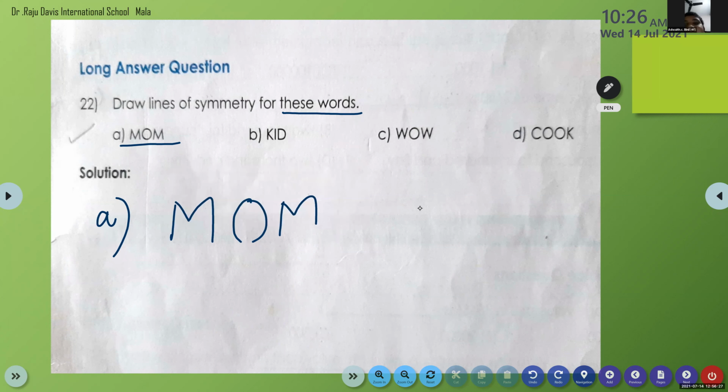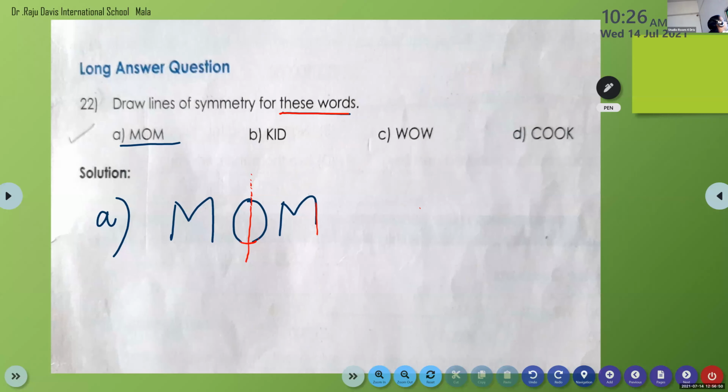Very good. Yes, we can divide this vertically through O. So mom. Draw lines of symmetry for these words, not the letter. We are not doing M separately. We are not doing O separately. What we are doing is the word.